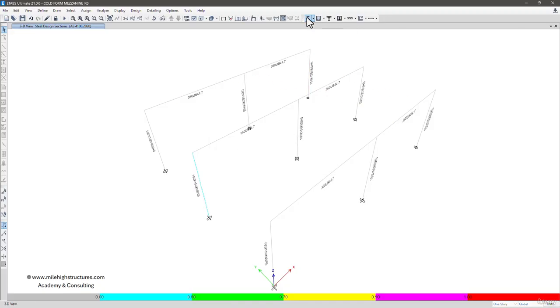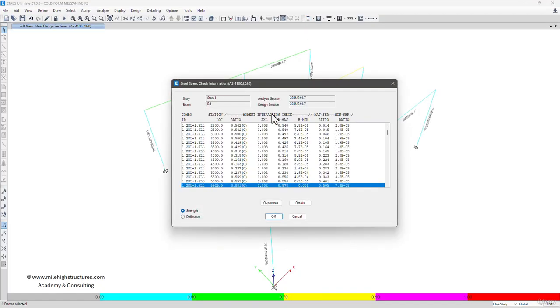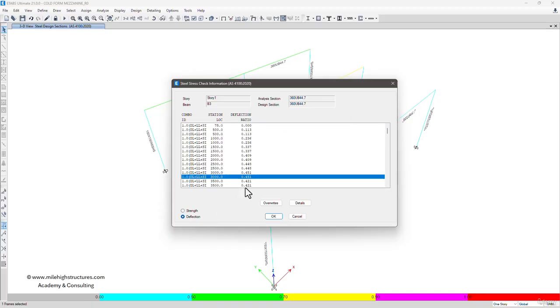So in here we can see the members. If we're talking about this particular beam, there are 360 UB 44.7. This ratio is quite good, 0.881. So there's no such need for optimization or further reduction in the sizes. And if you're talking about the deflection here, the deflection is also 0.451.